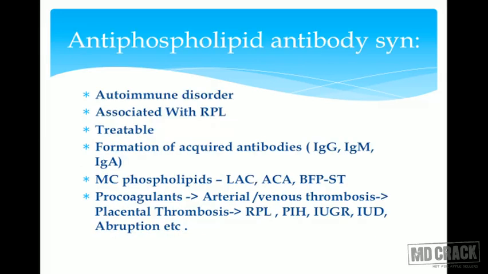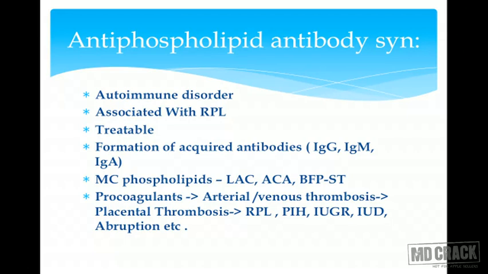Now let's see what this antiphospholipid antibody syndrome is in detail. It's an autoimmune disorder and it is associated with recurrent pregnancy losses. But it's treatable. What goes wrong? There is formation of antibodies against our own phospholipids. The antibodies can be IgG, IgM or IgA.